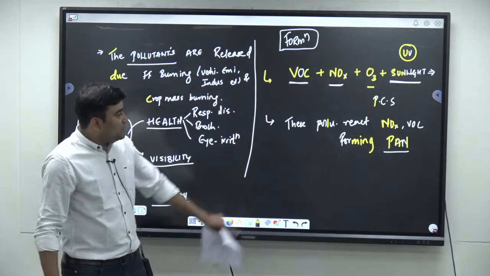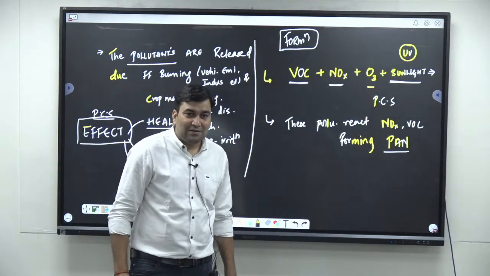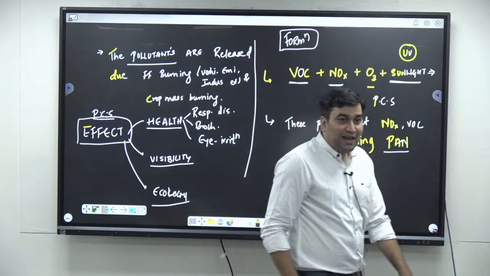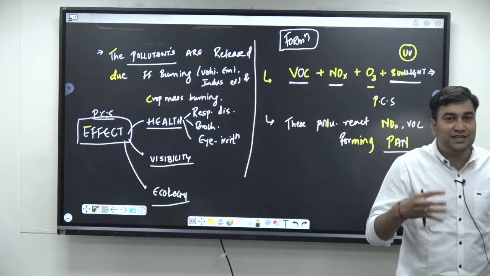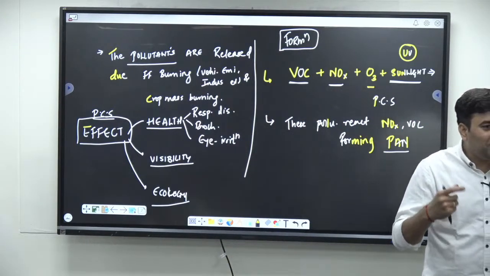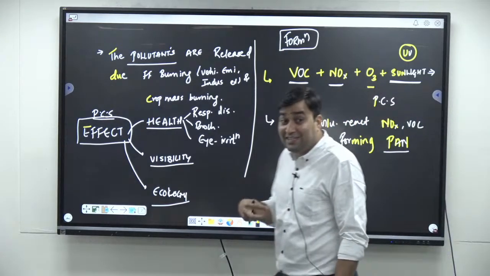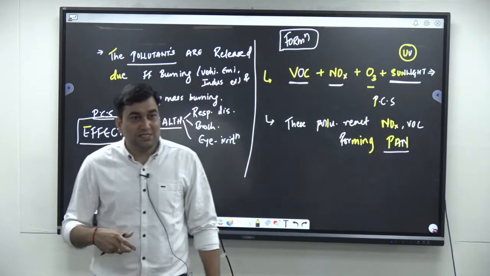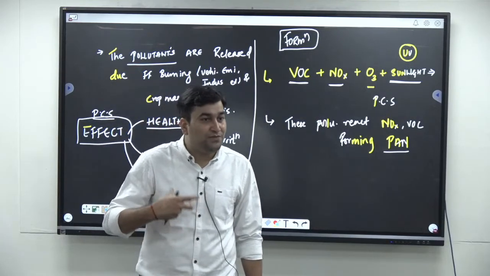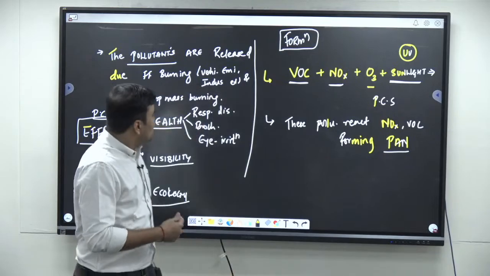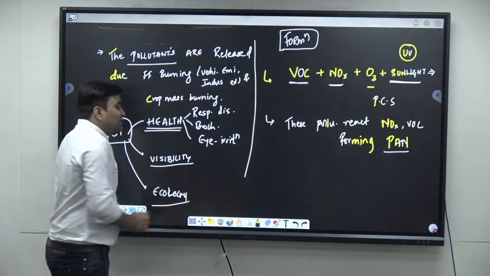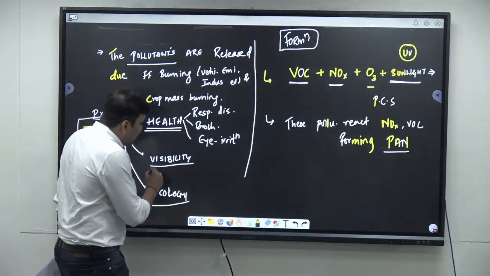For example, due to peroxyacetyl nitrate, eye irritation would be there if you are present in the area where photochemical smog is formed. Respiratory diseases, heart and lung diseases would be more. That means it is adversely impacting human physiology, right? So after this health impact, let us understand the visibility.